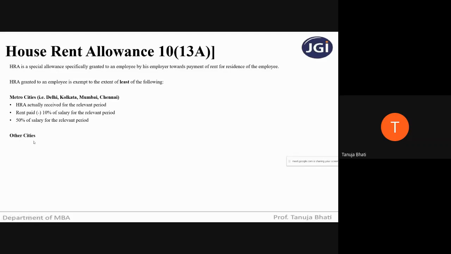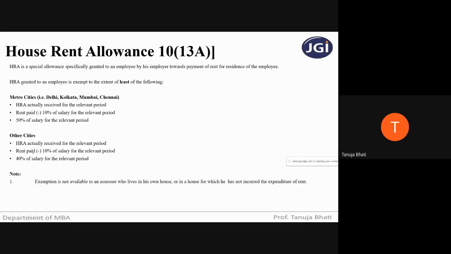Next, suppose it is other city. Other cities means other than Delhi, other than Kolkata, other than Mumbai, and other than Chennai. Then, what is the deduction? HRA actually received for the relevant period, rent paid minus 10% of salary for the relevant period, 40% of salary for the relevant period. Among these three, whichever is lower, it will be allowed as an exemption, while calculating taxable house rent allowance.